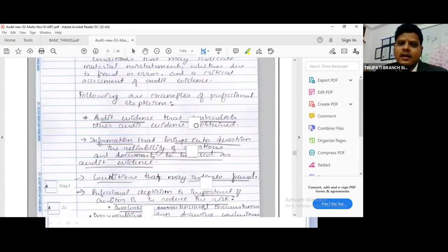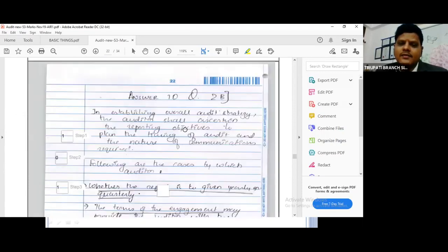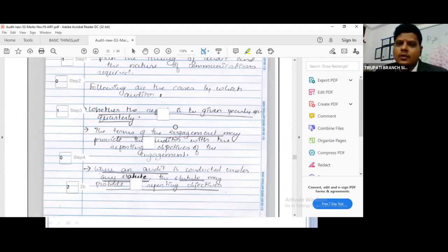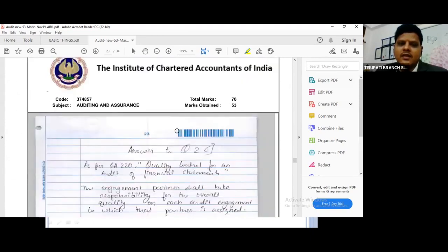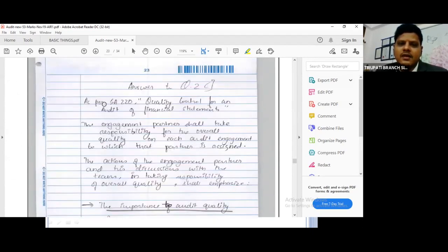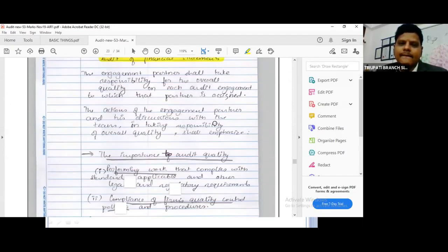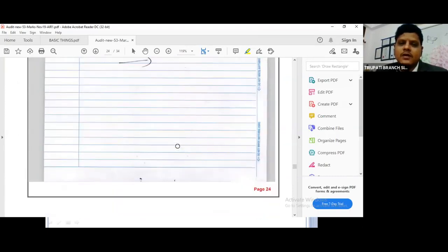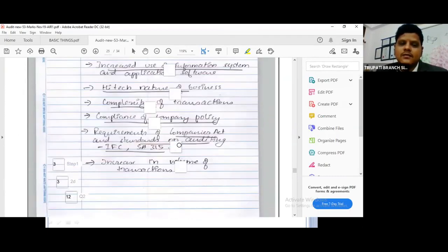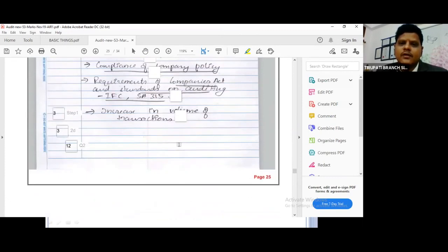Like that, they have written the answers. Marks have been awarded. I just wanted to show you. I want to create some confidence in you about how the exam paper evaluation will be done, so that you can feel that confidence. See, standard double quotation. 3 marks, 6 marks. Beautiful.